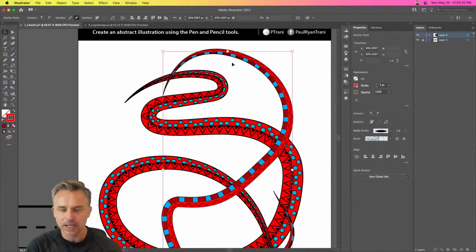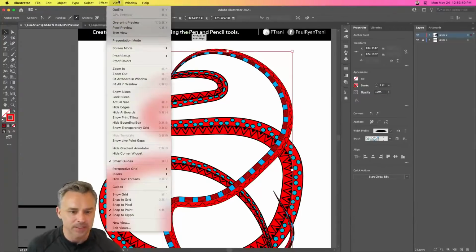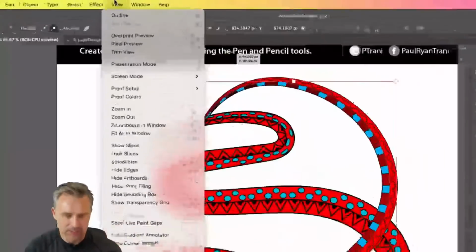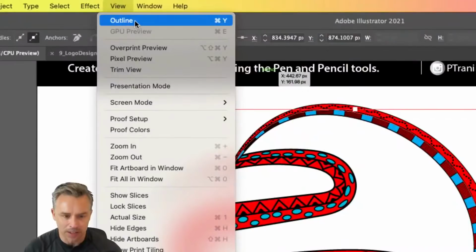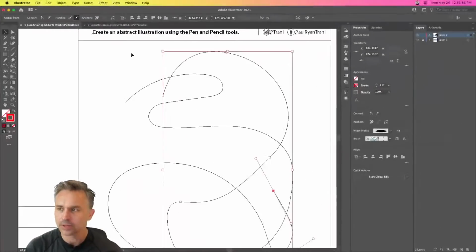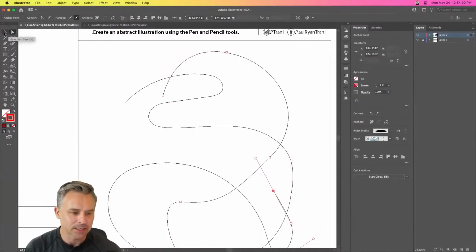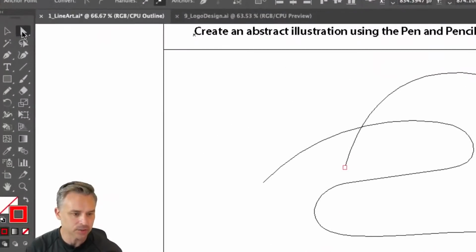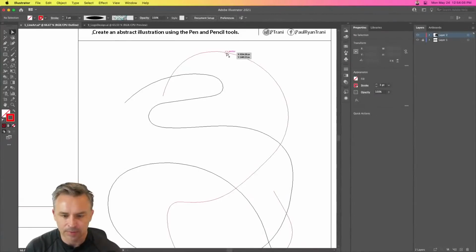So I can manipulate this line. Now, for Illustrator, guess what? Everything is done with math. The basic math of that line is there. So let's switch to outline mode. Oh, these are the lines that I've drawn, right? So I could take these and use the direct selection tool and come in and manipulate this line.